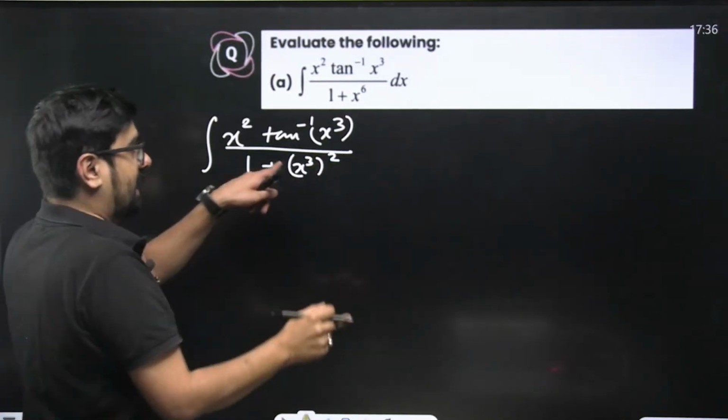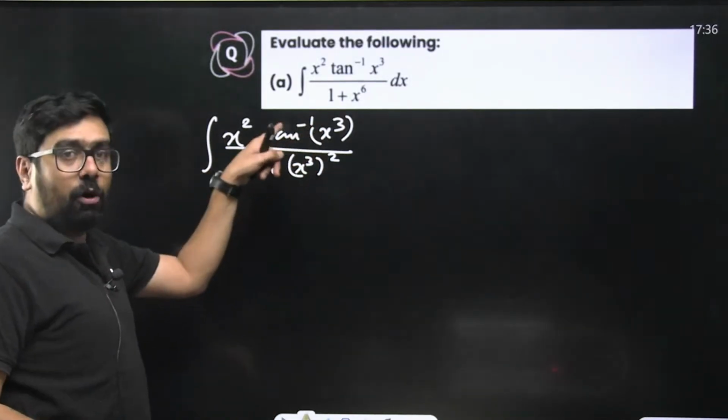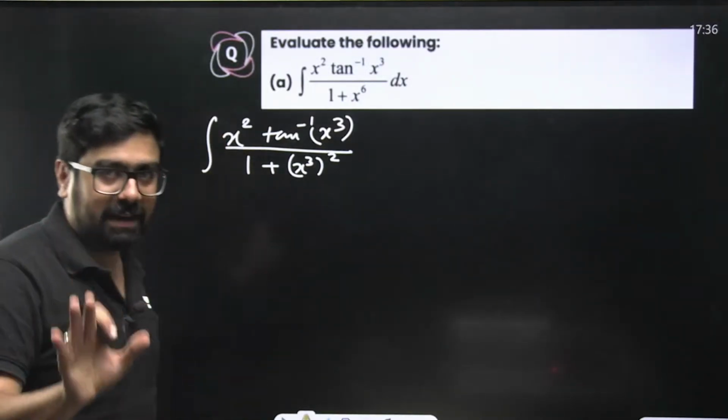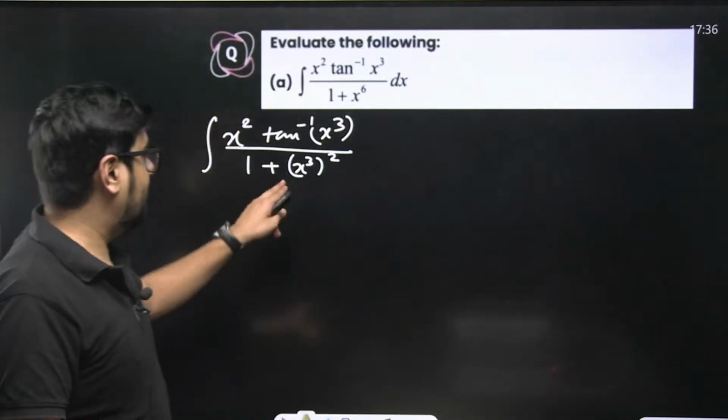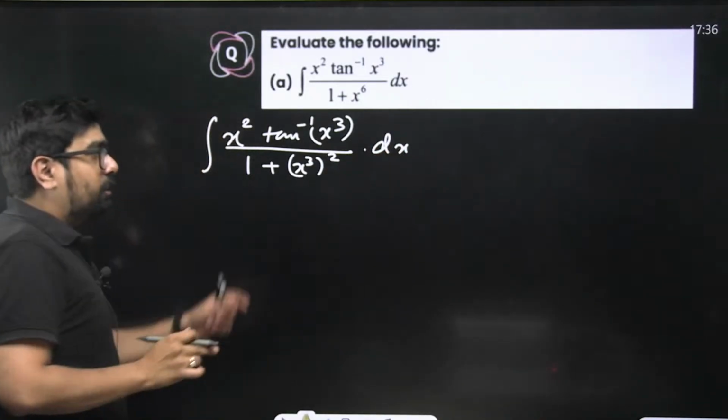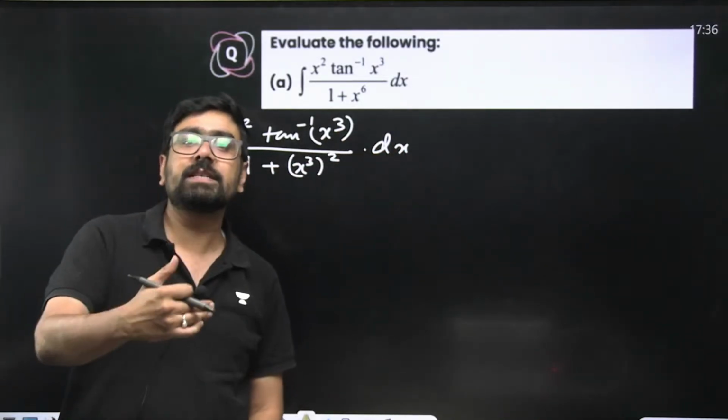Now x cube is here also, and the derivative of x cube, which is 3x square, means x square is here also, and 3 will divide. No worries. Okay, 3 will divide. So our strategy should be to substitute this x cube as t.